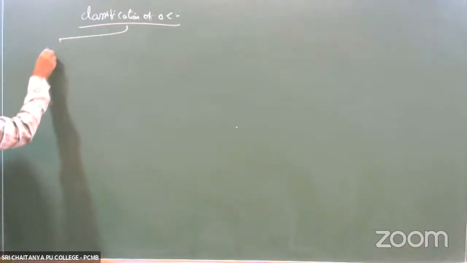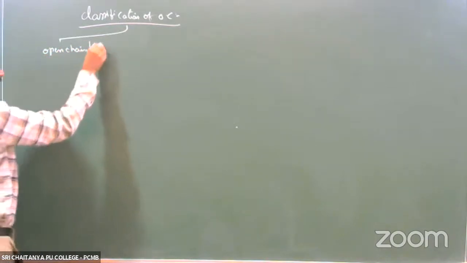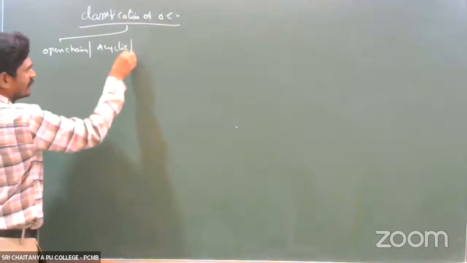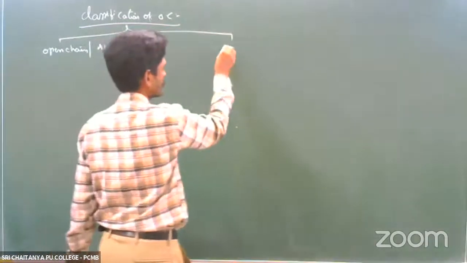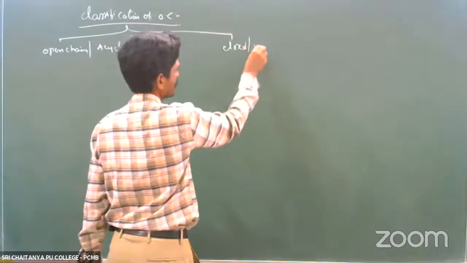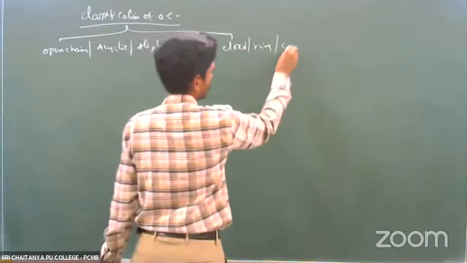One is open chain organic compounds, or acyclic organic compounds, or aliphatic organic compounds. Another one is closed chain organic compounds, or ring chain organic compounds, or cyclic organic compounds.